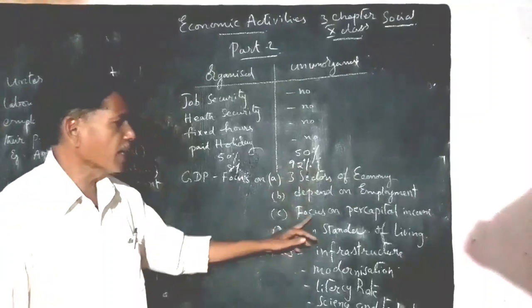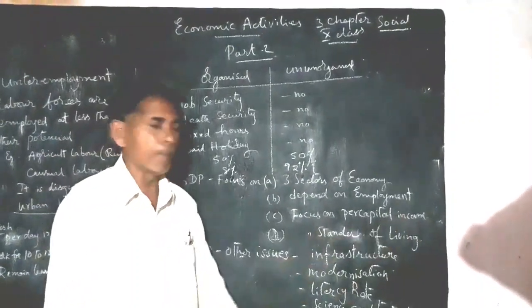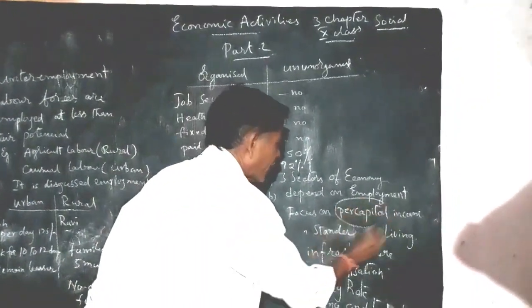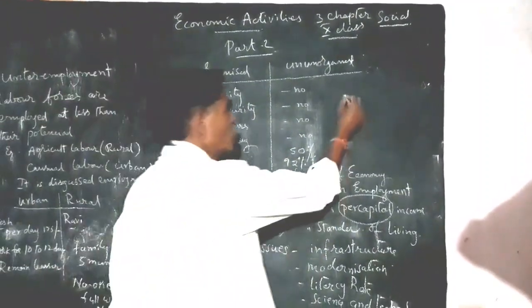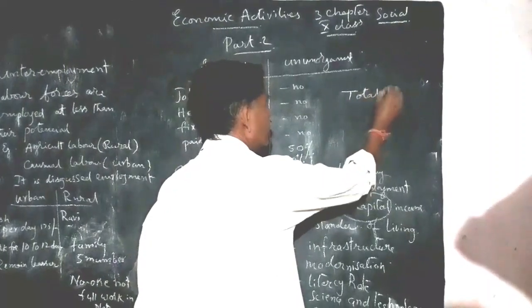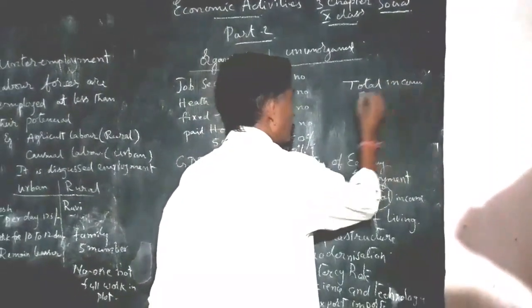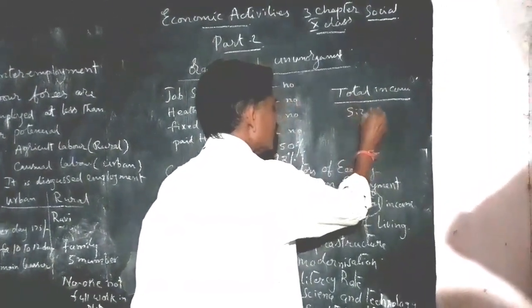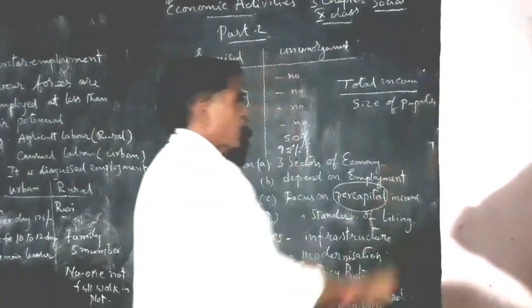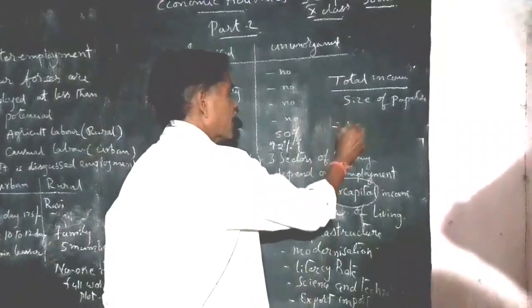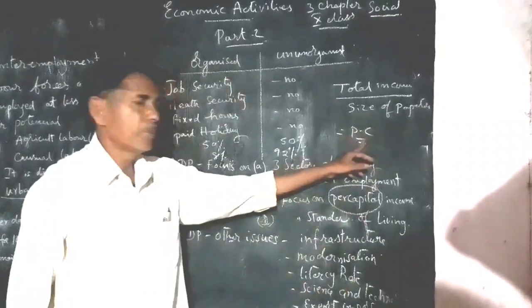And GDP focuses on per capita income. What is the meaning of per capita income? Per capita income means the total income of that country divided by the size of population. Then we can get the per capita income.